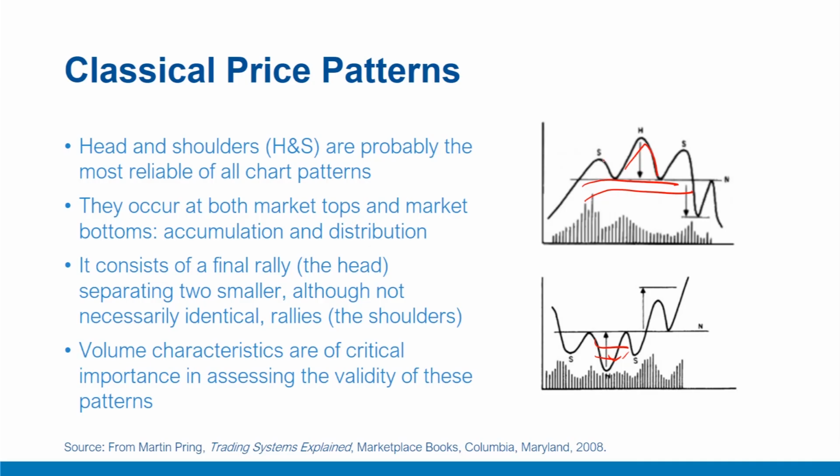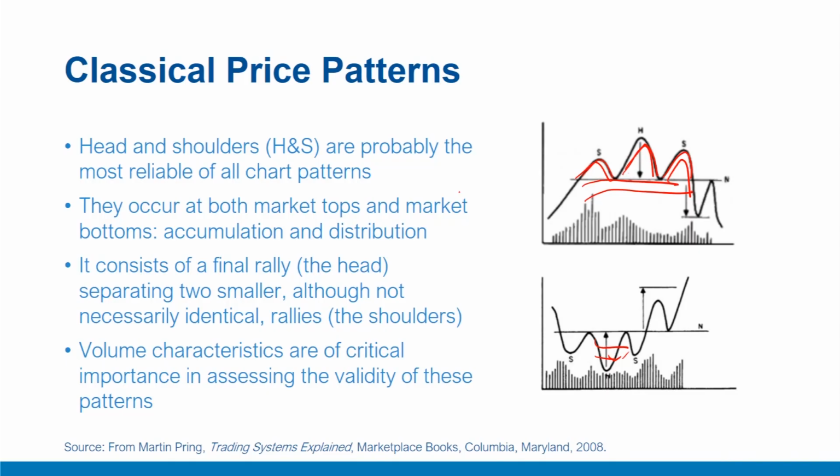It consists of a final rally ahead, separating two smaller, although not necessarily identical, rallies or shoulders like this and this. If the two shoulders were trends of intermediate duration, the first shoulder would be the penultimate advance in the bull market. So this shoulder is like a penultimate advance in the bull market, and the second shoulder is probably the first bear market rally. The head, of course, would represent the final intermediate rally in the bull market.